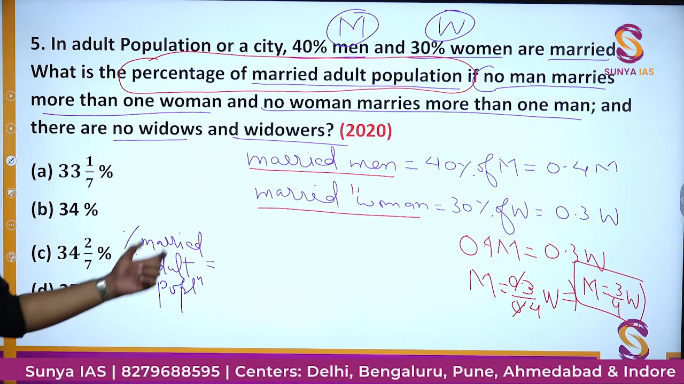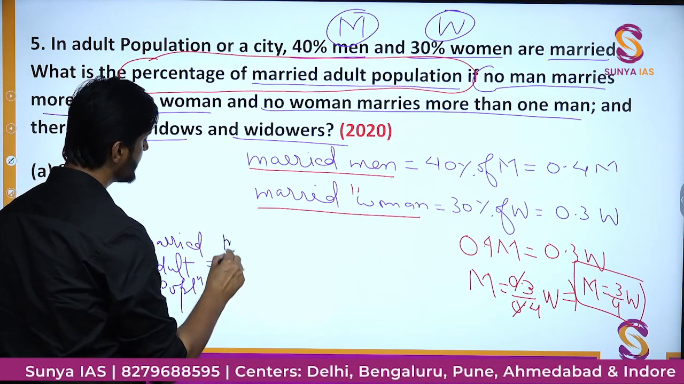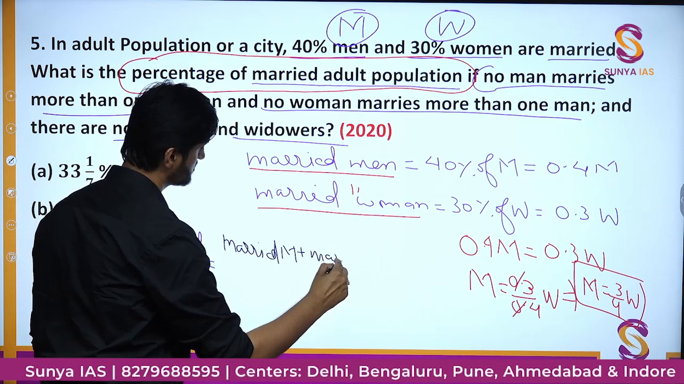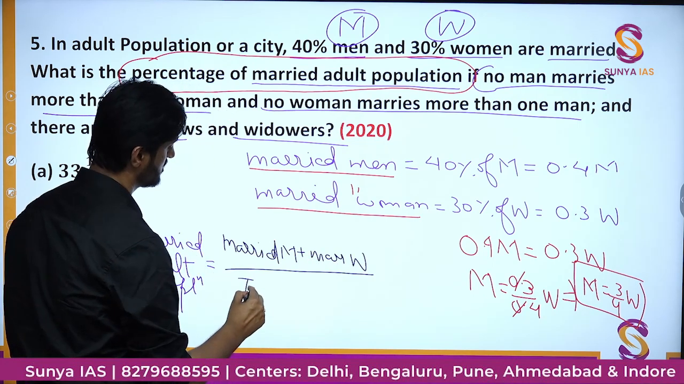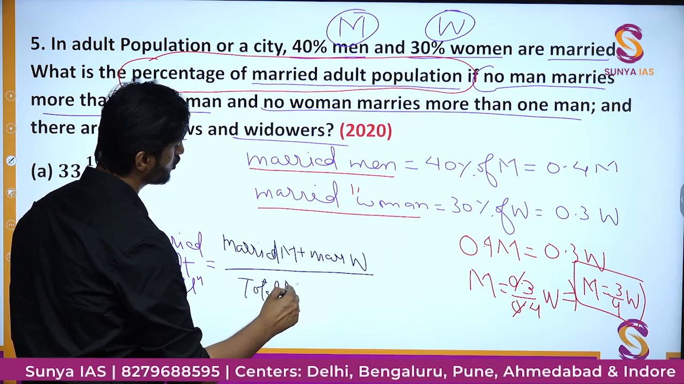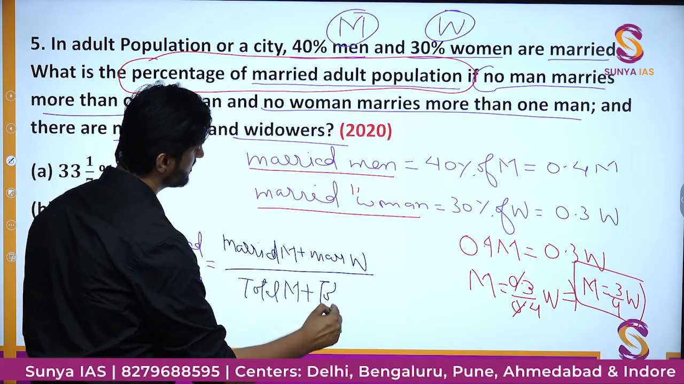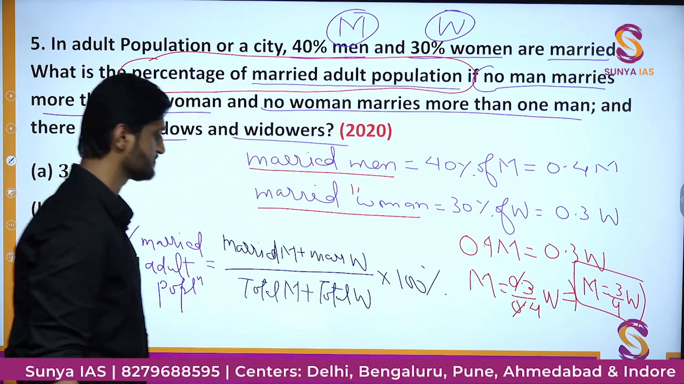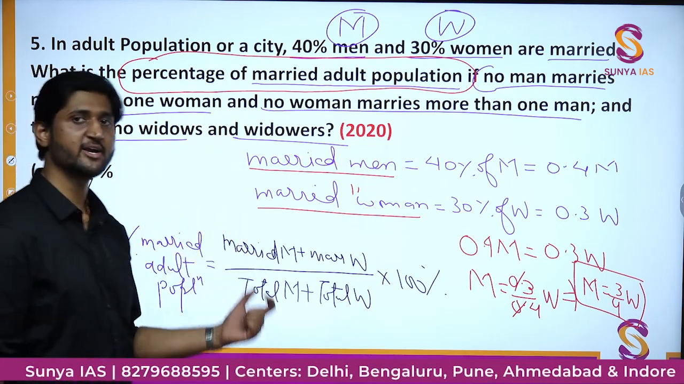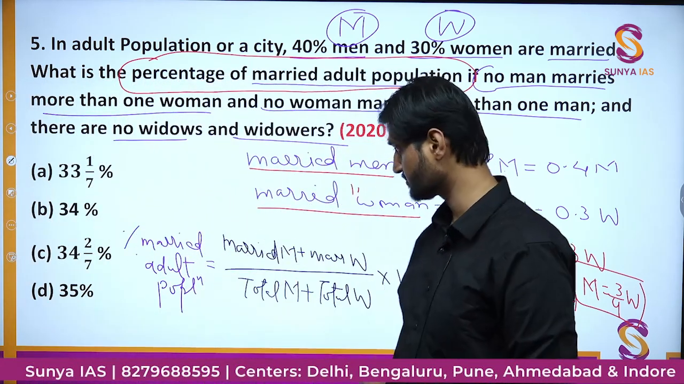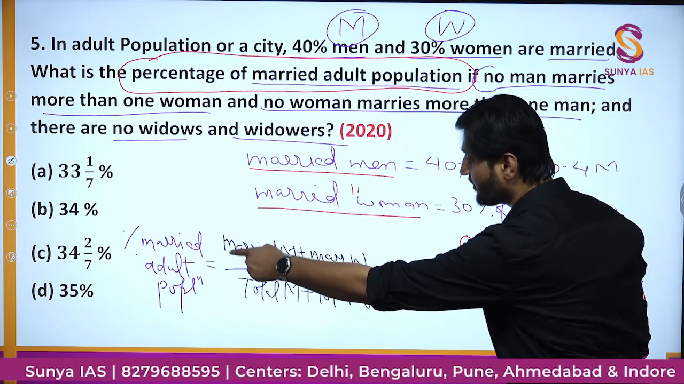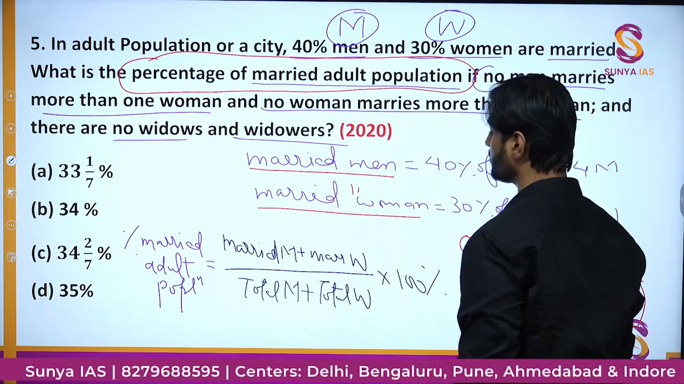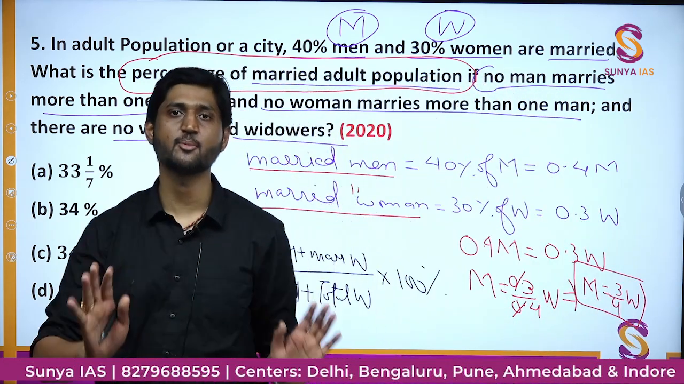The percentage of married adult population would be married men plus married women upon total men and total women into 100. So if you want to find the percentage of married adult population, what you have to find out is the number of married people, both men and women, divided by the total adult population, that is total men and total women, divided and multiplied by 100. That is the basic idea.